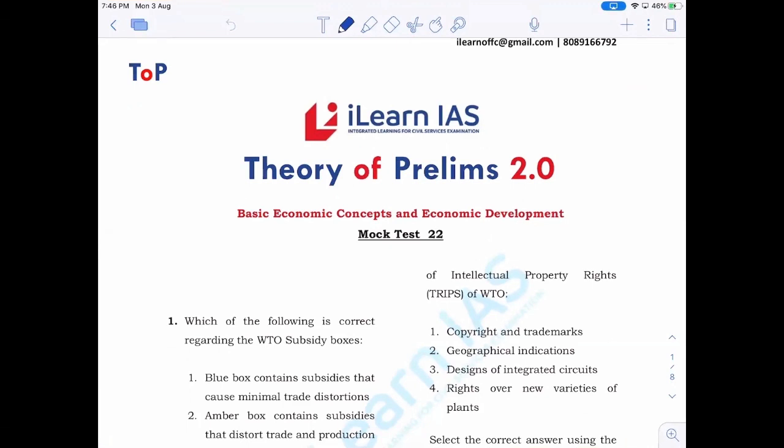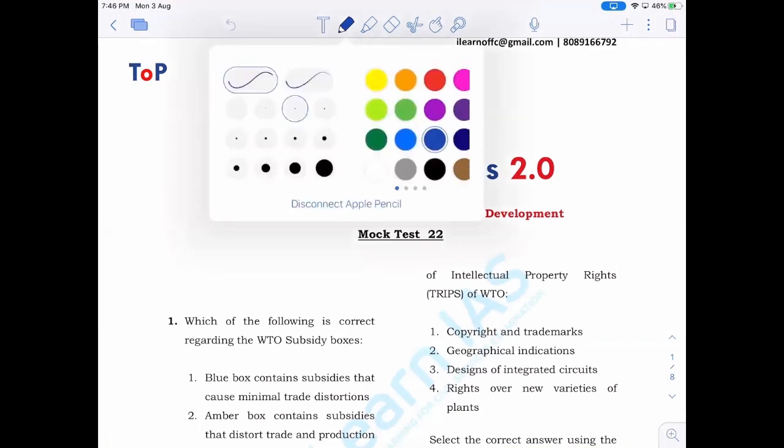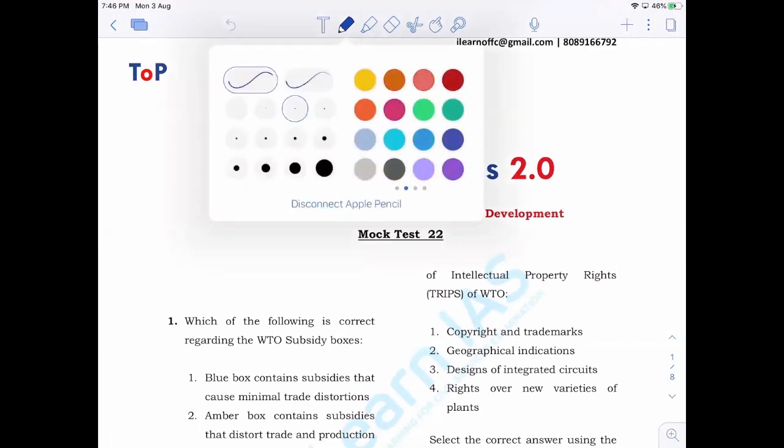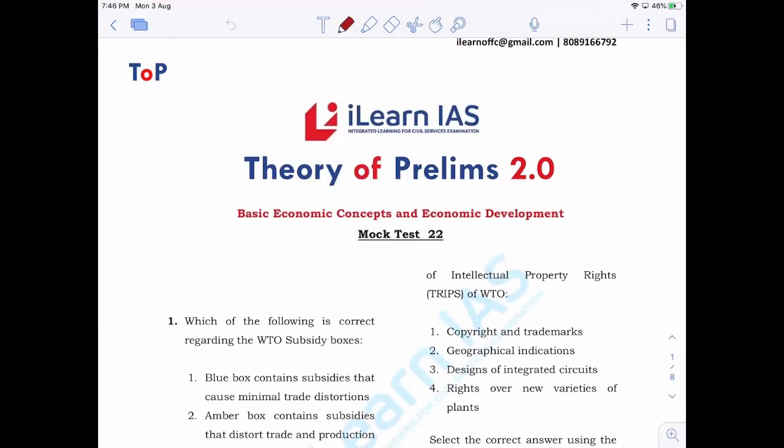Hi all. Today we are going to discuss the mock test 22nd of theory of prelims, and today we are going to discuss some of the important questions from the basic economics as well as the economic development. So let's start the discussion.